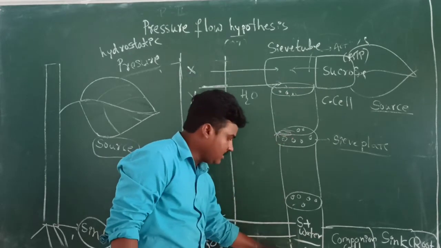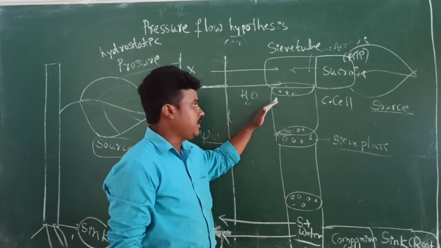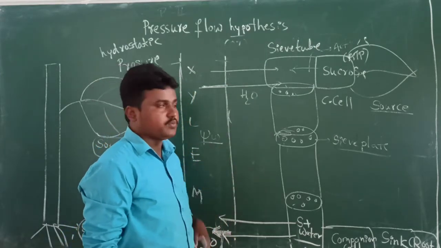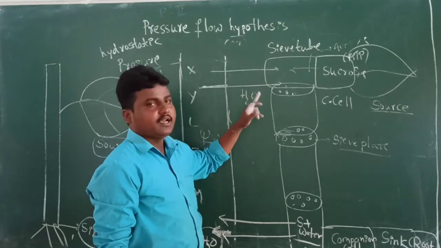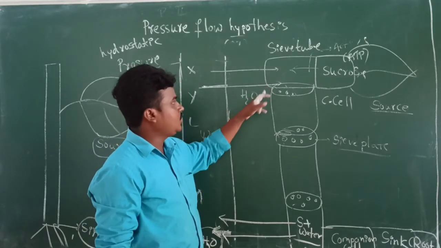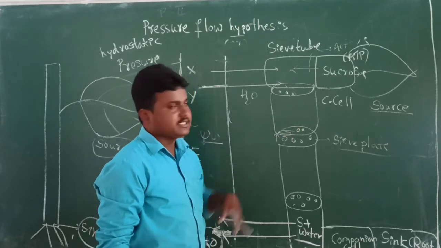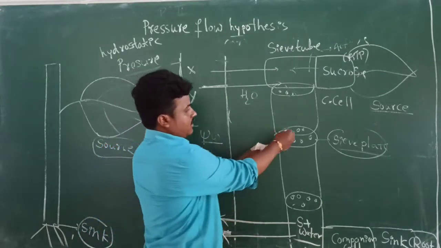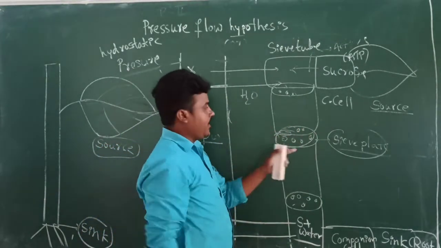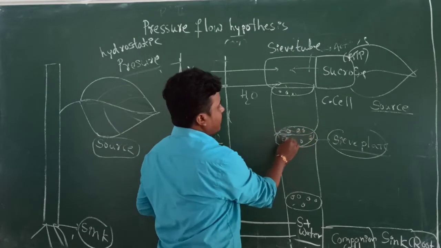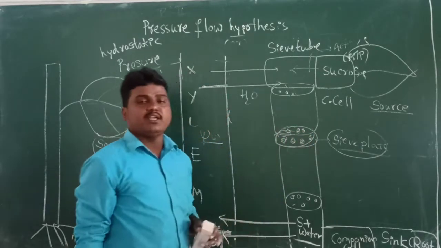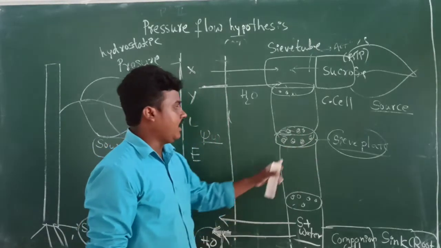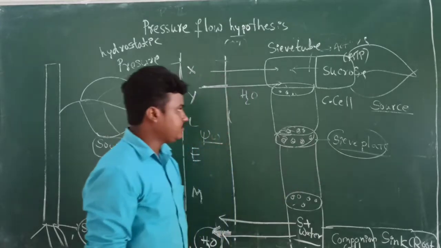Where the ends take place, the sieve tubes are connected by plates called sieve plates. Take any one sieve plate: it has a number of pores. That's why it is called a sieve plate.